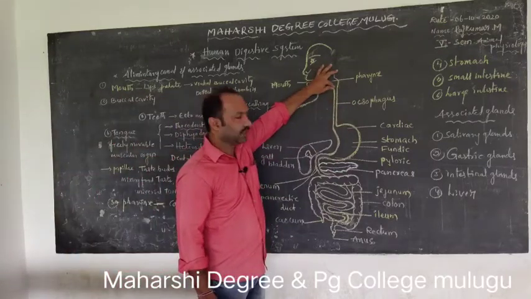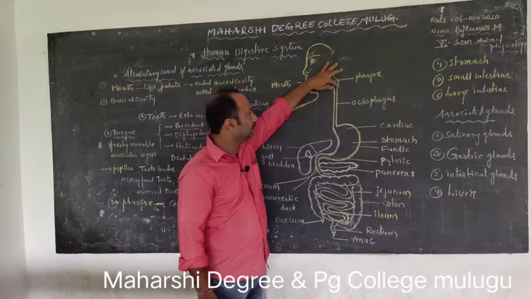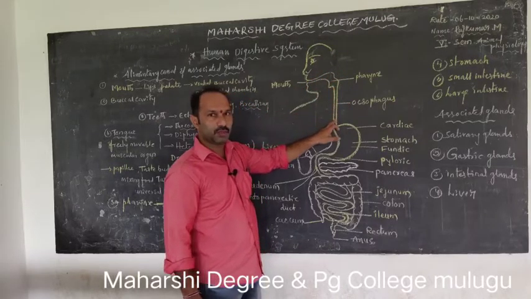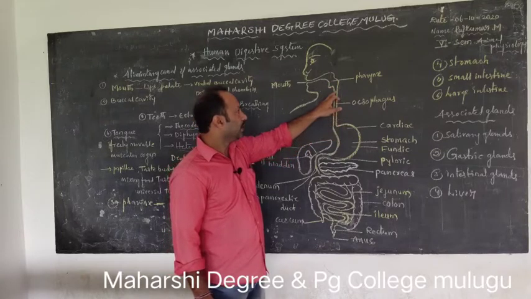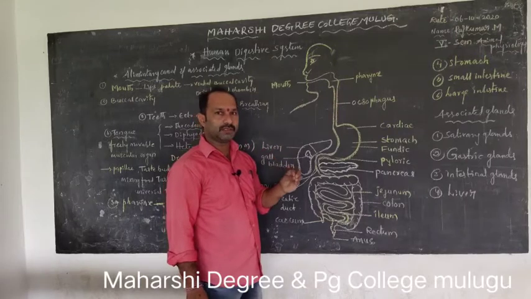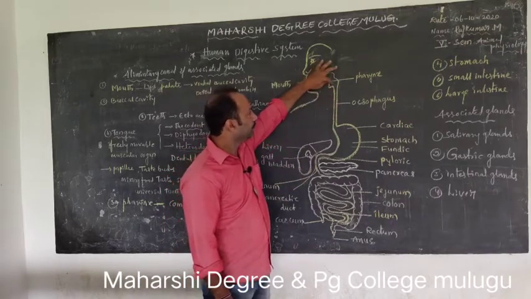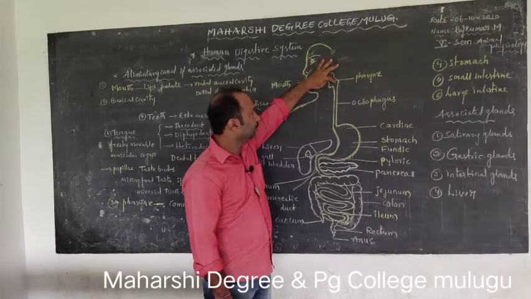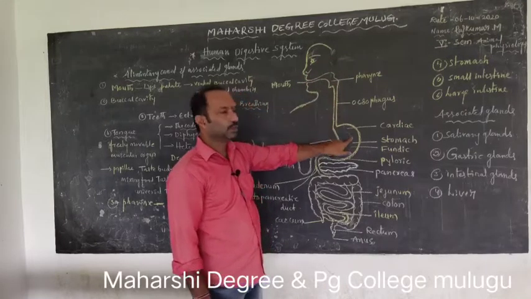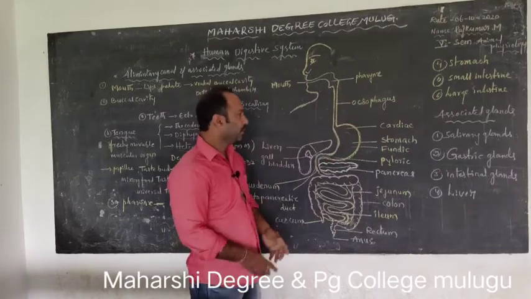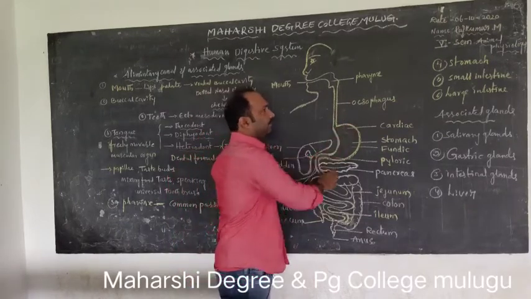Then the pharynx leads to the esophagus. It is a thin, elongated, tube-like structure. The esophagus shows peristaltic movements. With the help of peristaltic movements, food passes from the pharynx to the stomach through the esophagus.